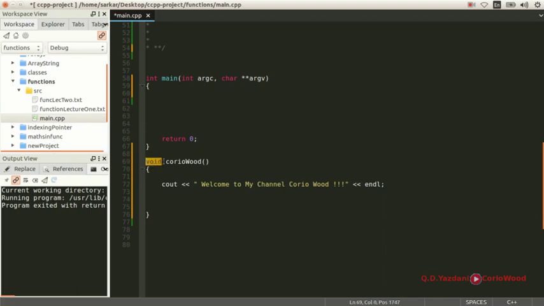So the first thing we'll learn is this void. Void is also a function, so we can put this one for Corio. So now we have a function which is of type void, and the name is Corio. We don't have any parameter inside here, and now we have a cout. We're going to output something.